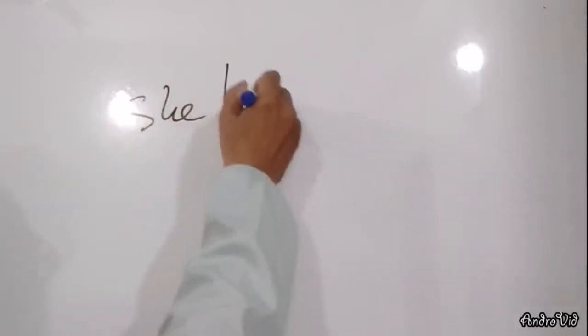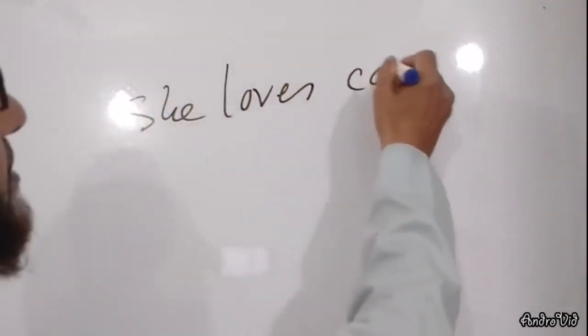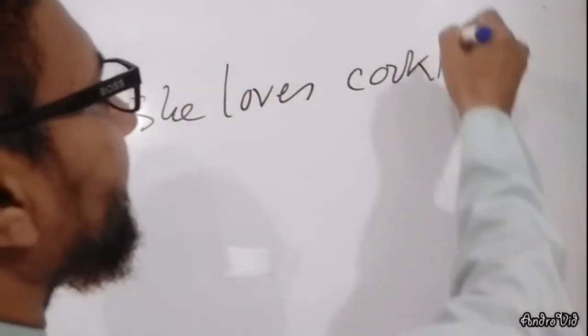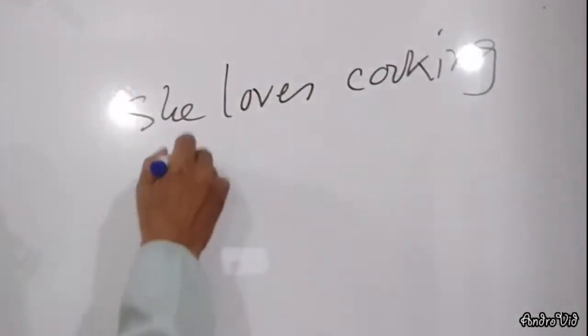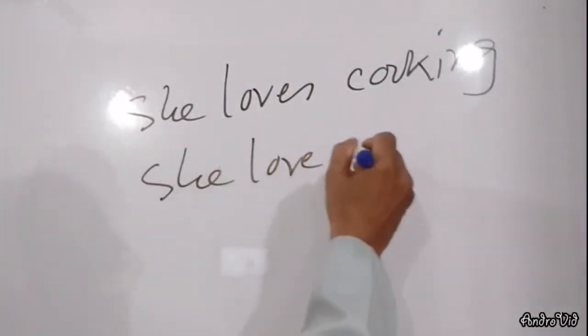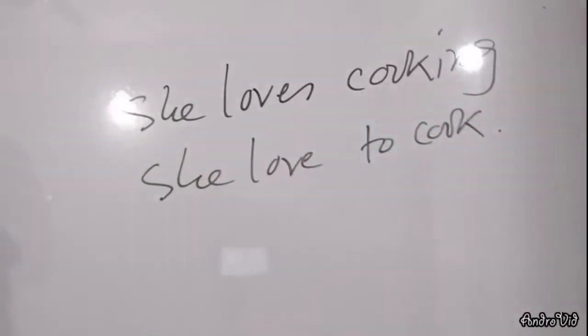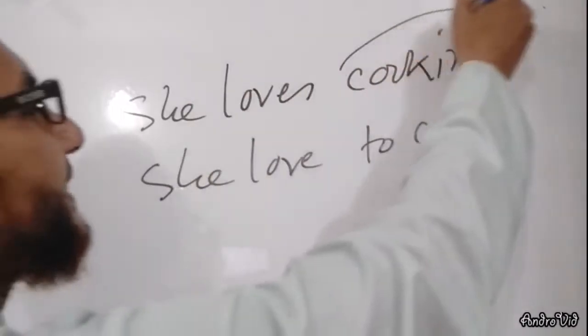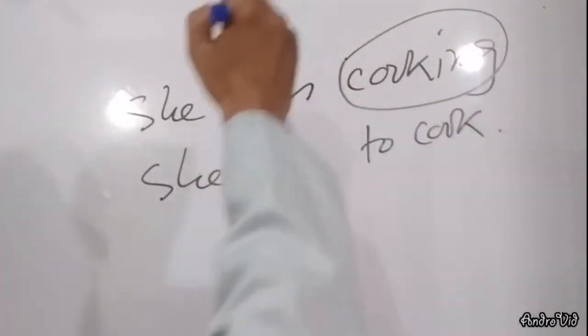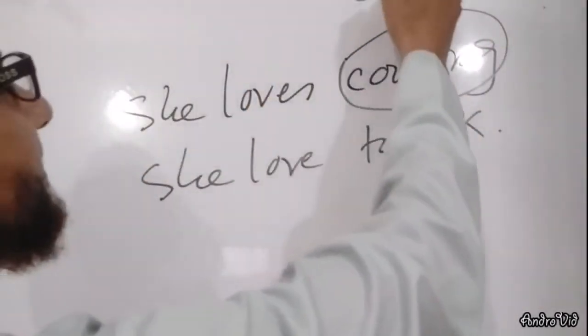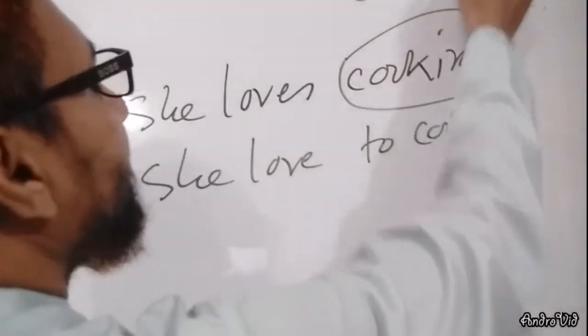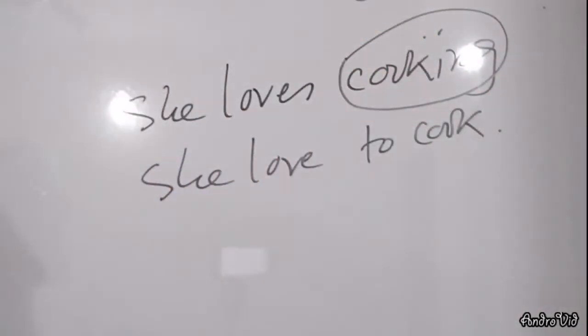She loves cooking. She loves to cook. My dear learners, in the first sentence, cooking is used as gerund because it is the object of this sentence.